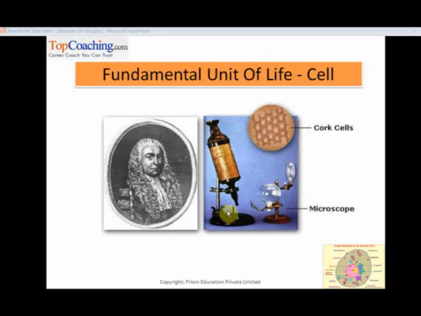Hello friends, let us study about the fundamental unit of life called cells today. If you have a look at the living organisms, be it animals or the plants, all of them have a very complex body structure. Animals have a body structure made of flesh, blood, nerves, etc. And in plants you will see leaves, flowers, fruits and wood, right? And all of these body parts perform various functions like excretion, respiration, reproduction, and so on.